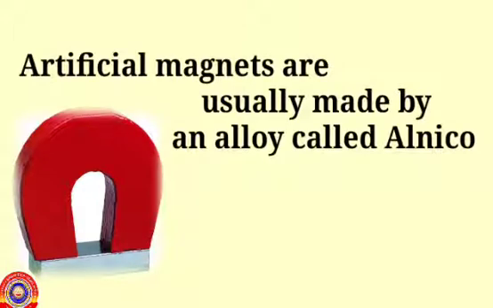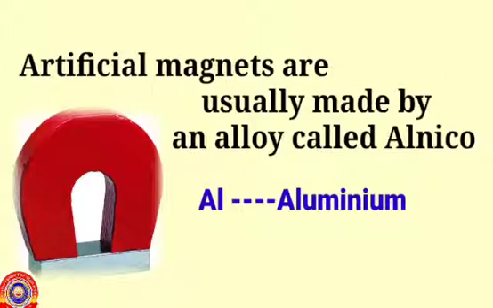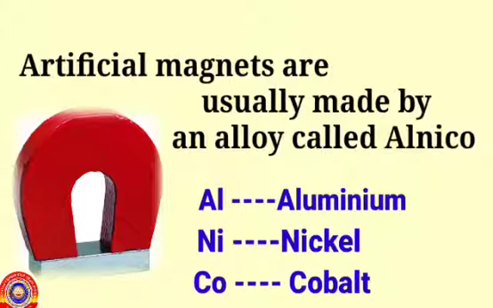Artificial magnets are usually made from an alloy called alnico. As the name indicates, Al means aluminium, Ni means nickel, and Co means cobalt. So, alnico is an alloy which is made from aluminium, nickel and cobalt.